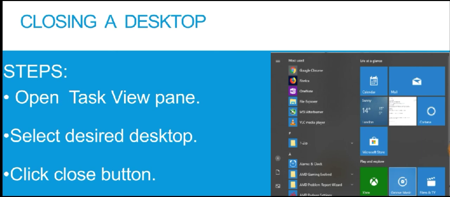Next we will discuss closing a desktop. Now how to close a desktop? Obviously you will close a desktop if you have created another desktop. Ultimately there will be one desktop only, but if you have created more than one, then you can close the desktop also. So steps are: open task view pane, then select desired desktop. Suppose you have 3 desktops on your screen and you want to delete desktop number 2. So you will select the desired desktop, that is desktop number 2, and then you click on close button and your desktop will be closed.